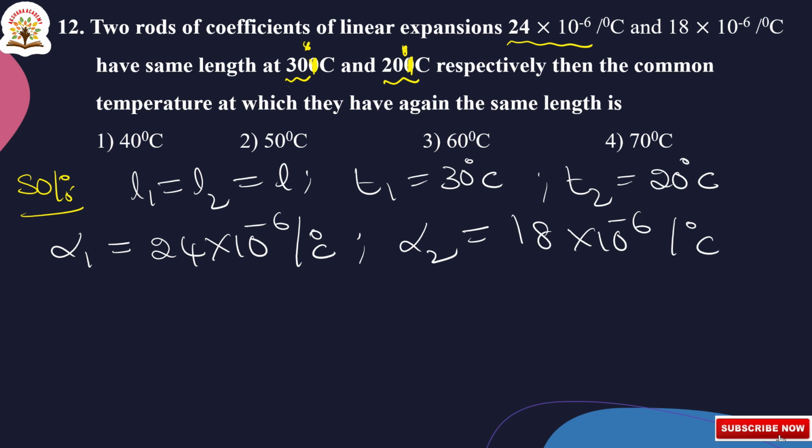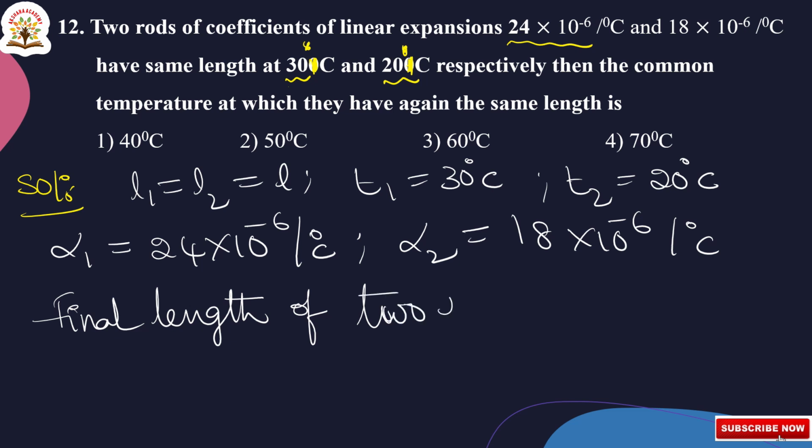Final length of the two rods is the same at T degree centigrade.